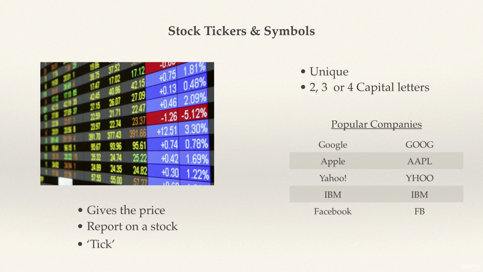An important thing to realize is that some companies open to the stock market earlier than others, so they have a greater chance of picking the letters they want. So for example, IBM opened in 1978, when there weren't as many companies as there are now. So for a company like Apple, they were forced to pick AAPL because another company named Apple Pete Corp picked APPL before them. And this concludes the first lecture on what is the stock market.